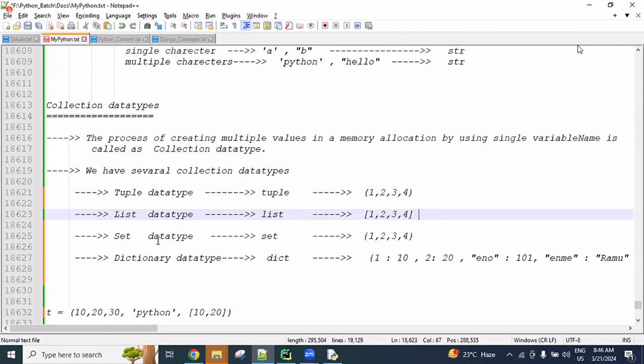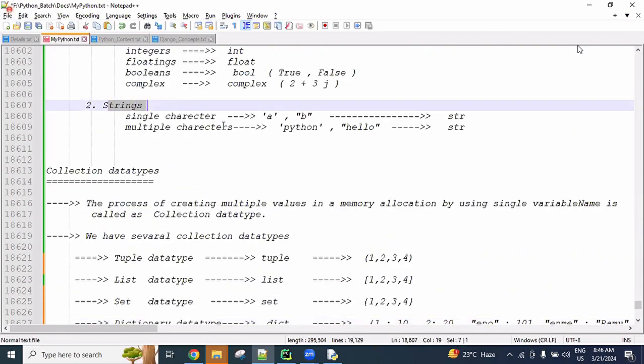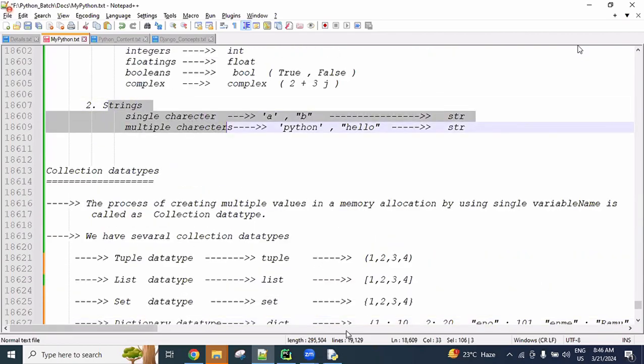So what is fundamental? What is collection? Under fundamental, what are the data types there? Under the collection, what are the data types there? Are you understanding right now? Later, about each data type separately we are discussing. Collections related, this all separately we are discussing. Strings related also separately we are discussing.